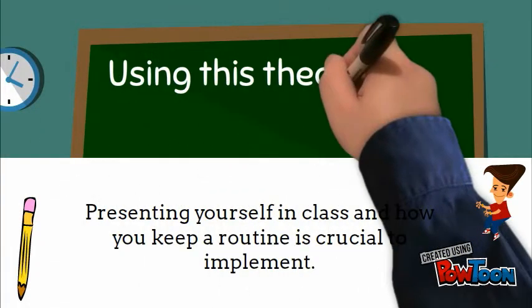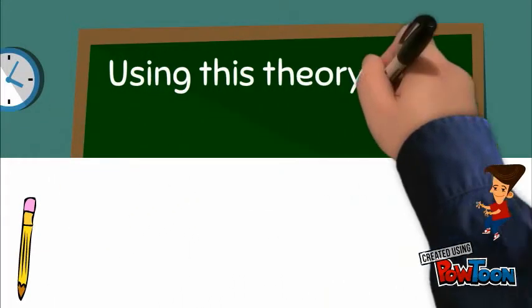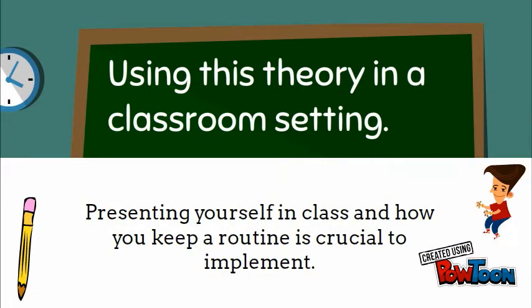A way that I would implement this theory in a classroom is how I present myself to the students. It is known that most instructors tend to remain at the front of the classroom to give the lecture. This allows the students to become distracted by doing things that are not being conducted in class. For example, if an instructor remains at the front of the class in the same spot the whole duration of the class, then the students will feel they are able to use their phones to text or use their computers to enter websites that have nothing to do with the class or lecture.